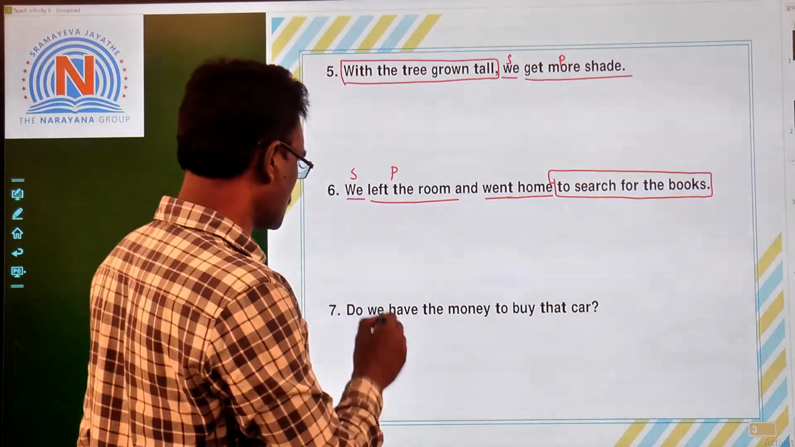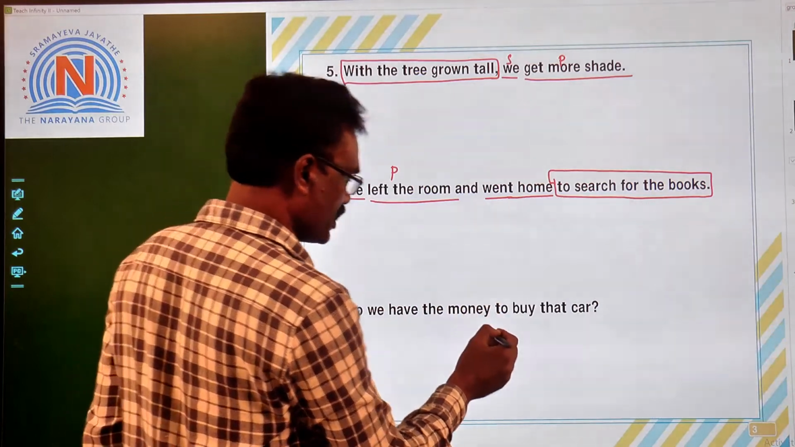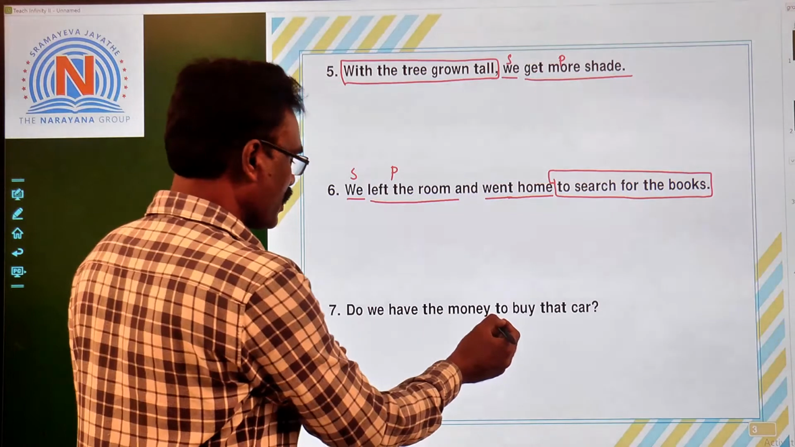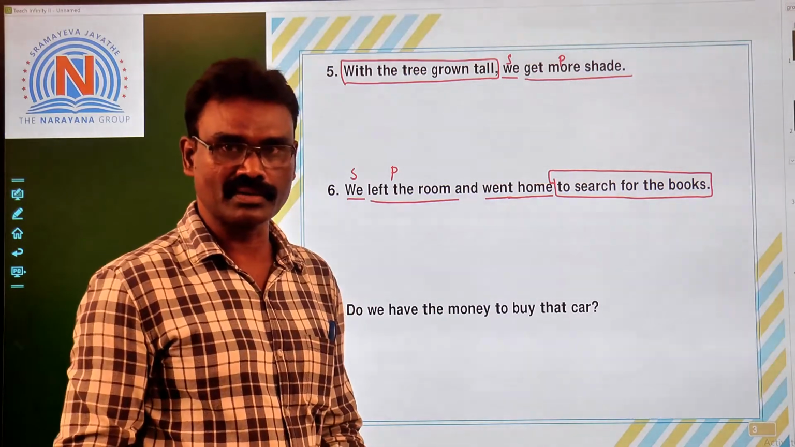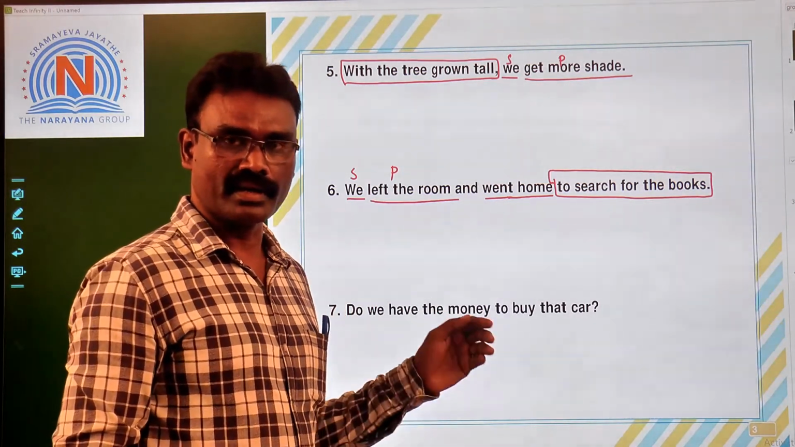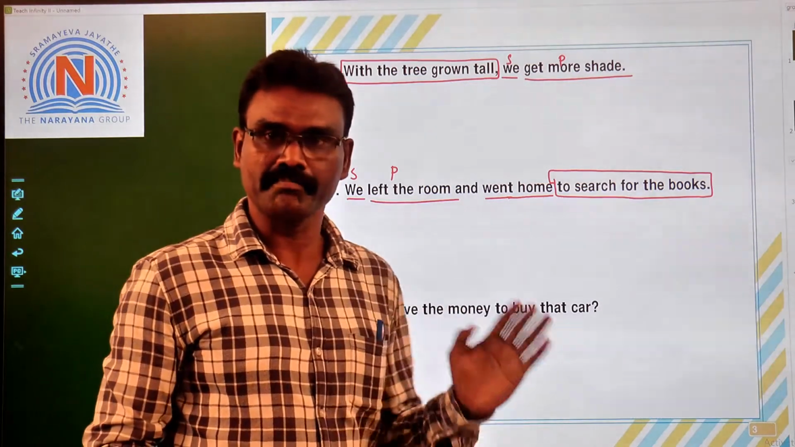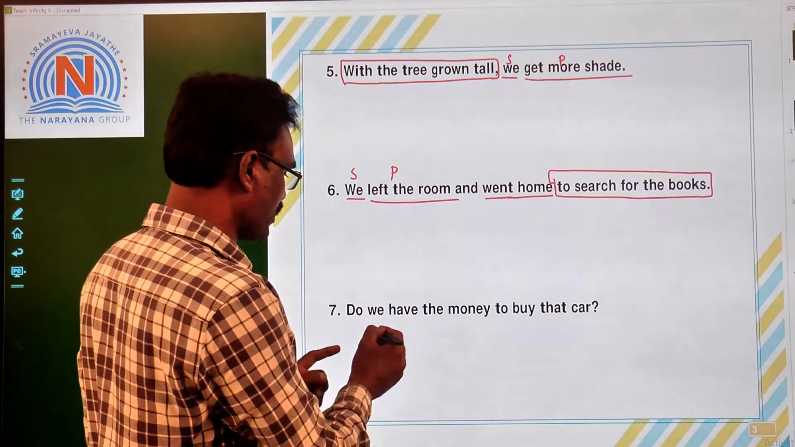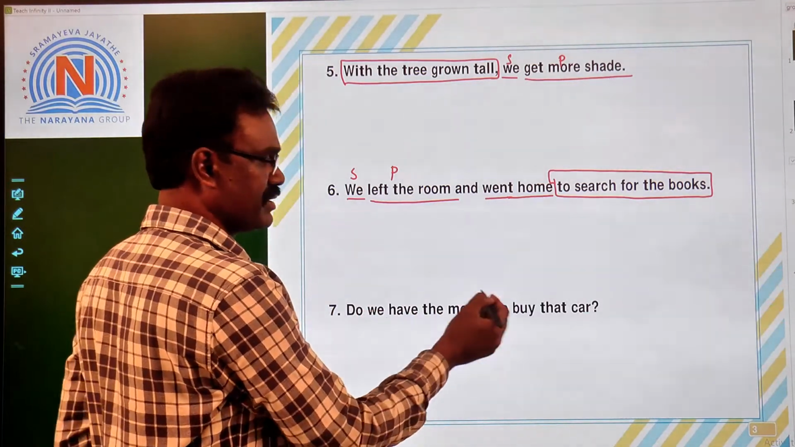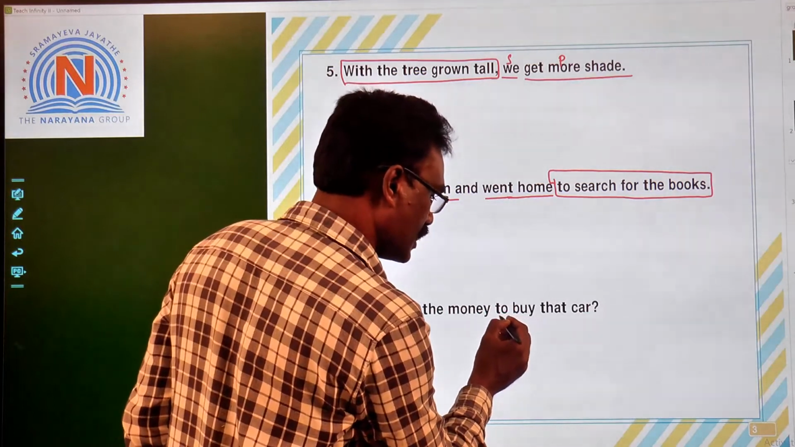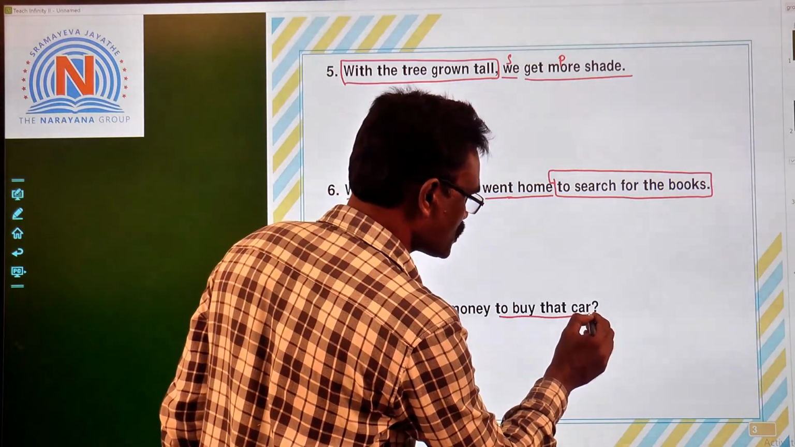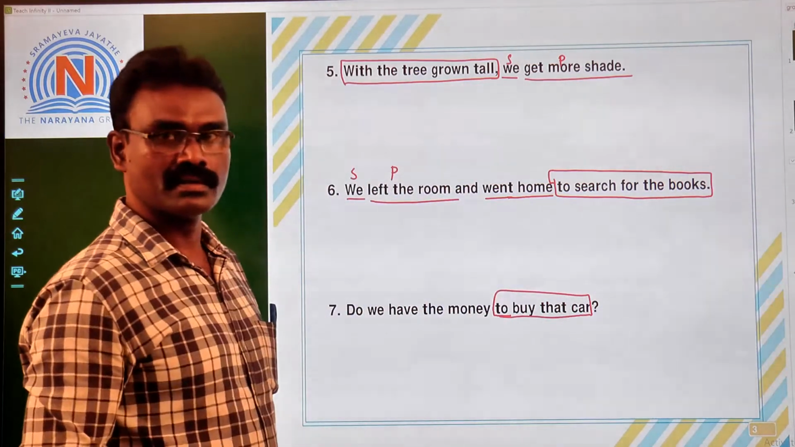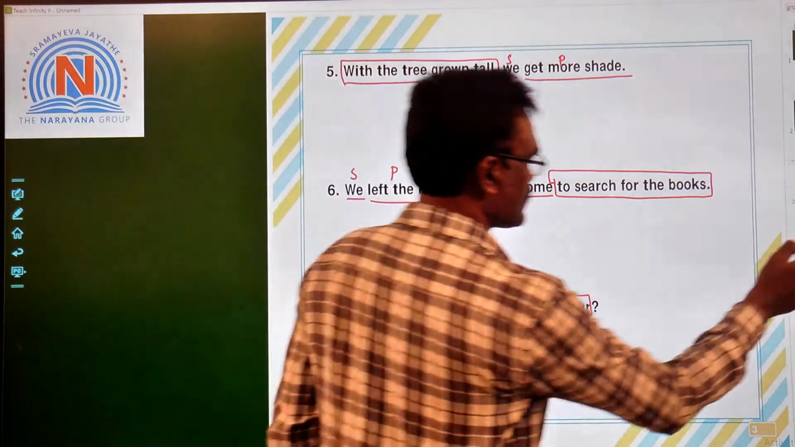Okay. Next, seventh one. Do we have the money to buy that car? Do we have the money? If we observe this part, right? So this is an interrogative statement and it fulfills the required parts for a sentence, right? Auxiliary verb, subject, main verb, object. Here, to buy that car. So this, to buy that car, is a non-finite clause. To plus infinitive.